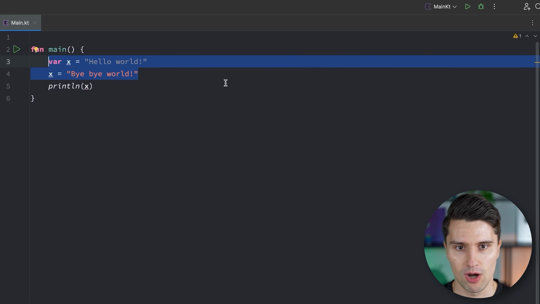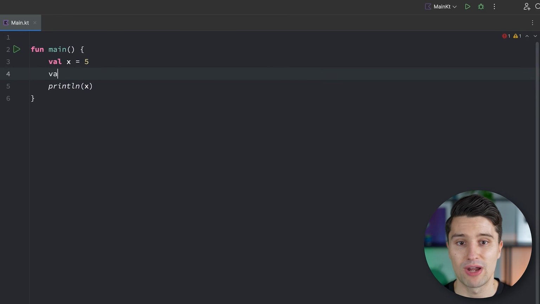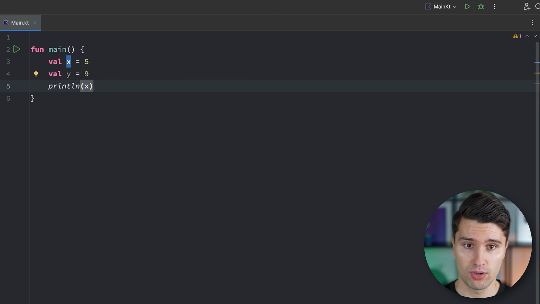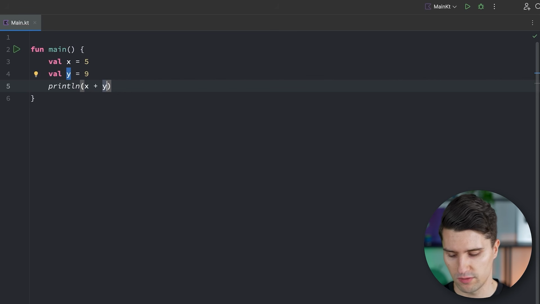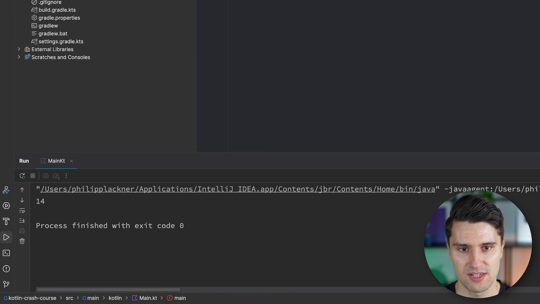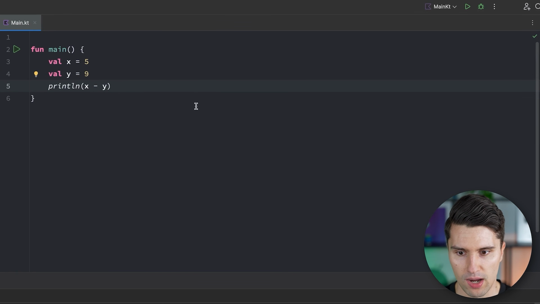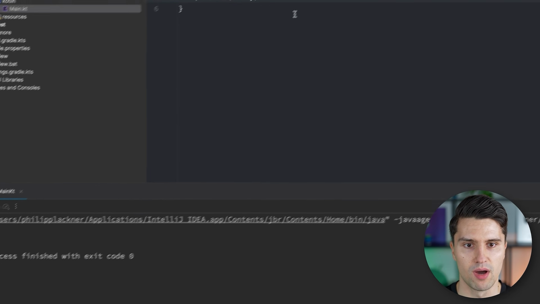So we could say we have a val x that is equal to 5, and we have a val y that is equal to 9 maybe. And then instead of just printing x and y, we could say x plus y. And if we run this, I think you get this, it will print 14. The same way we can subtract numbers here with a minus operator that prints -4.